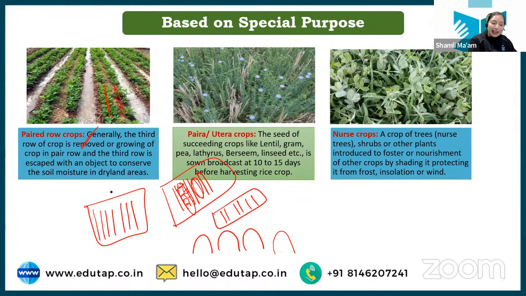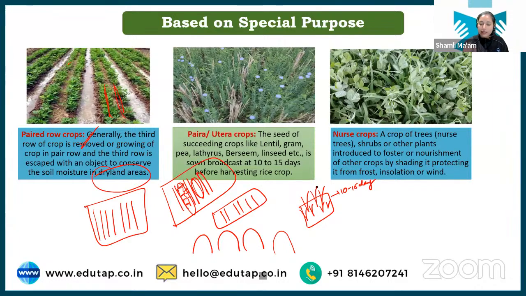Because in dryland areas, the okay, Pera and Utera. Okay. Pera and Utera basically you can consider as that in few crops, देखो, I'll explain to you. Like you have sown rice. ठीक है, this is the rice crop. Now this rice has produced the grain, and in 10 to 15 days you are thinking to harvest it. ठीक है?